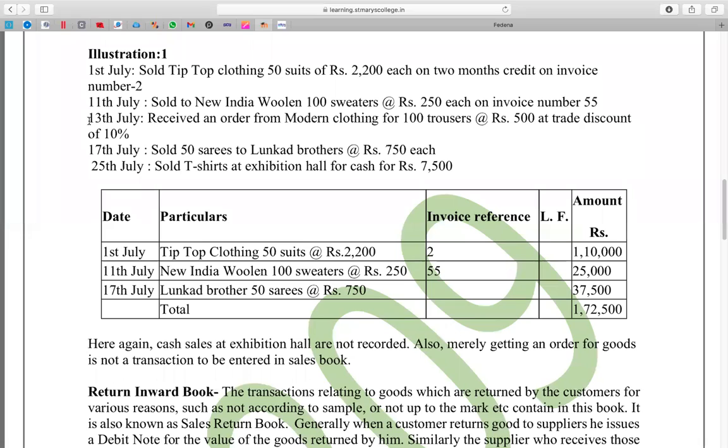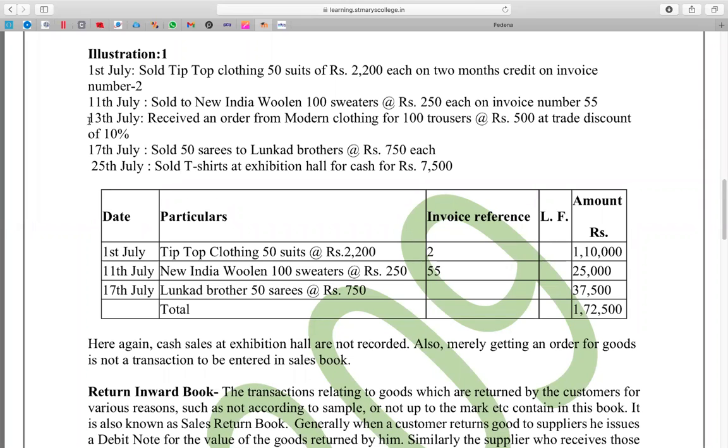Therefore you cannot call it a sale, because before the invoice generation, at any time he may cancel the purchase order. So you can't call it a sale, and therefore it does not enter into the sales book. Good. Go ahead, Janvi.